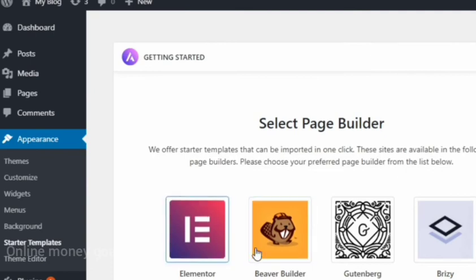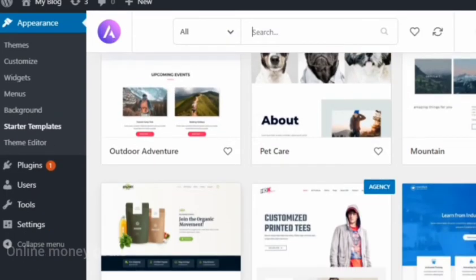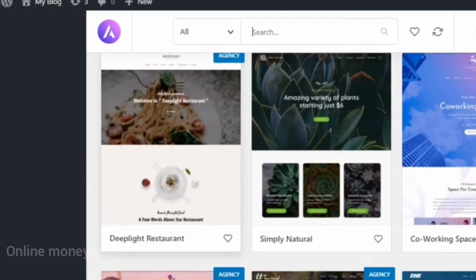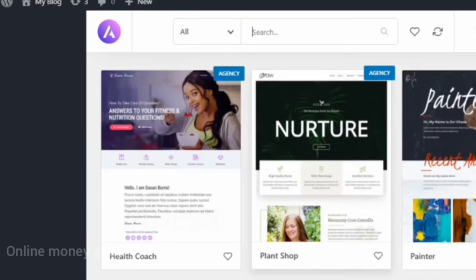See, I have 4 different website builders. I'll be clicking on Elementor. You can choose any of them, Beaver Builder, Gutenberg, Brizy, or anything, but I'll be choosing Elementor. Elementor has really professional grade website templates, so I'll be choosing one of them. You have many websites based on your category, e-commerce or a blog or a business.